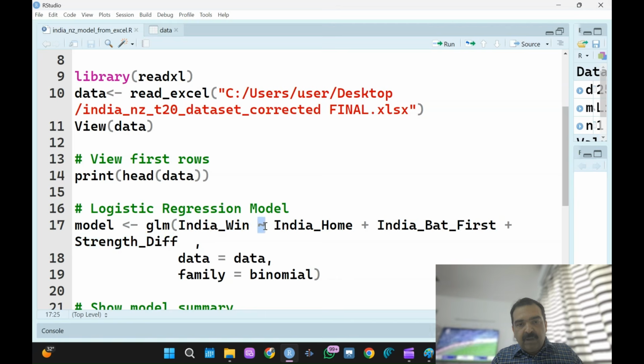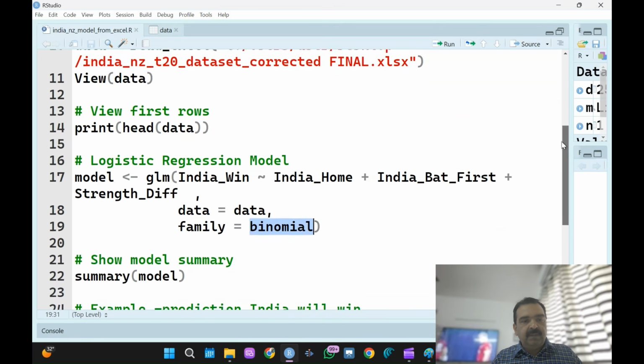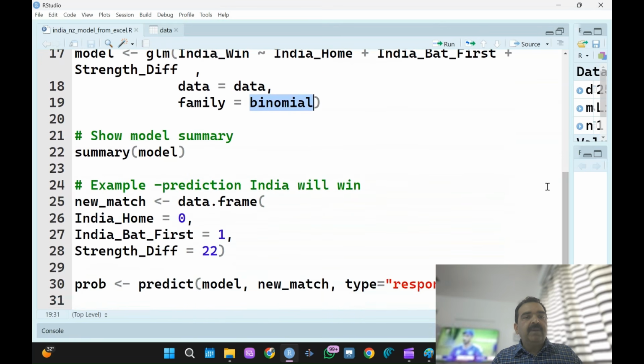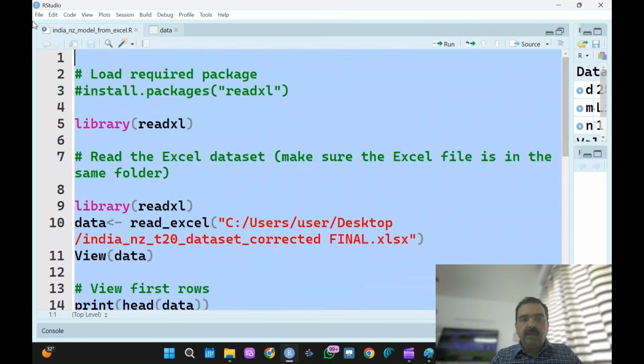All IVs are predicting the DV, which is the dependent variable. And data is equal to data because we have stored everything in data over here. I think this is very simple, and the family is binomial. Either it will win, 0 or 1. So this is very clear, simple. Now I have also written summary of the model. Now let me run this. Control enter.